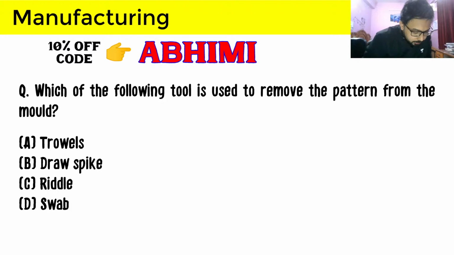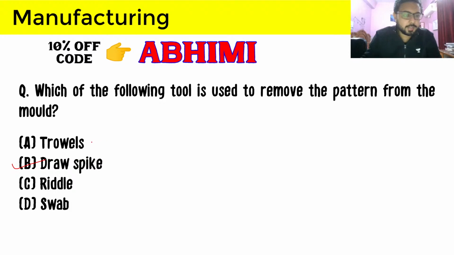So Banuranjan and Sorendra, if you are watching this live, select one of the options. B, draw spike. Sorendra has given the answer. Banuranjan, can you also provide one of the options? Just select. So Sorendra has given B, and I think I have given ample time. So B is the correct answer. Draw spike is used to remove the pattern from the mold. Okay, Banuranjan, that's fine.